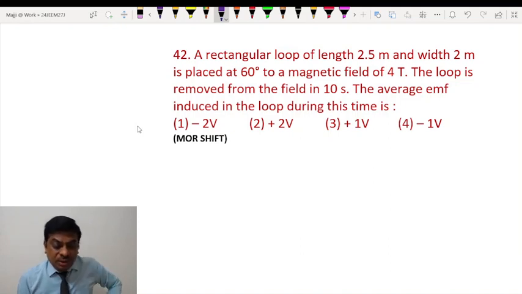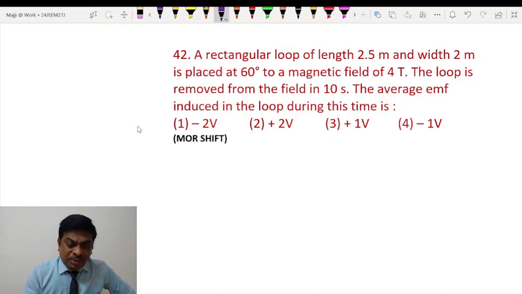So what I mean to say is that there could be slight confusion as to what the scenario is, because students who have memorized and are able to reproduce may not be able to reproduce 100% exactly what was asked. So slight changes could be there here and there. Doesn't matter.